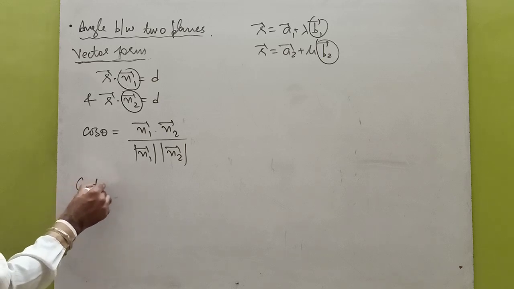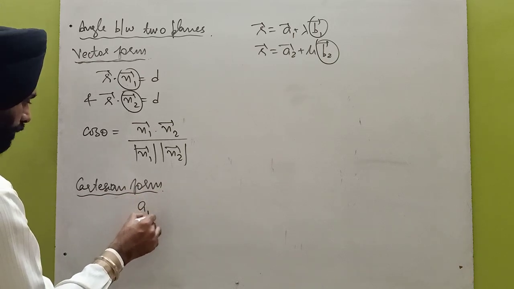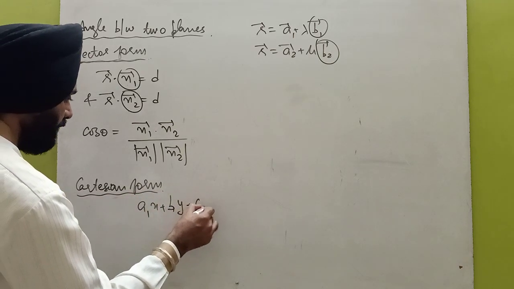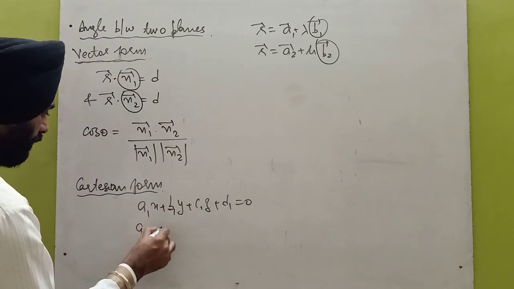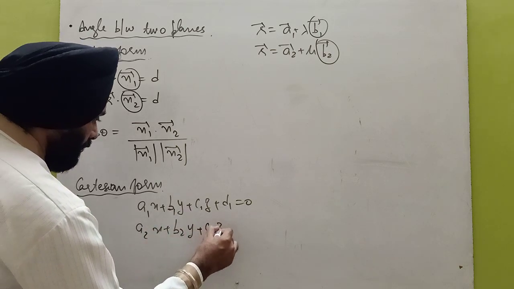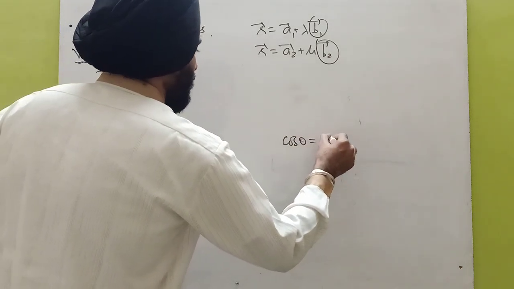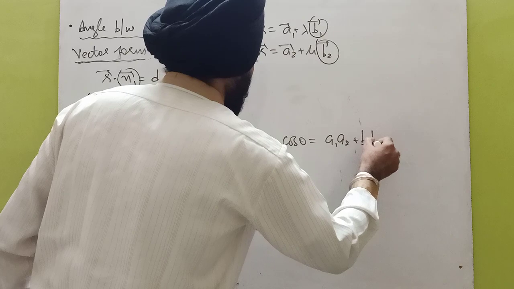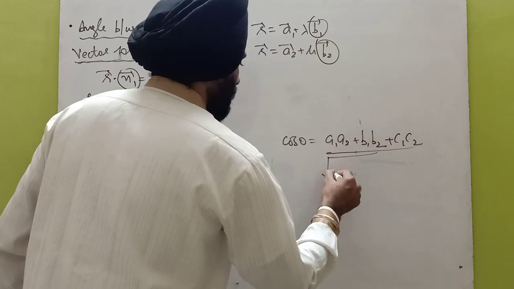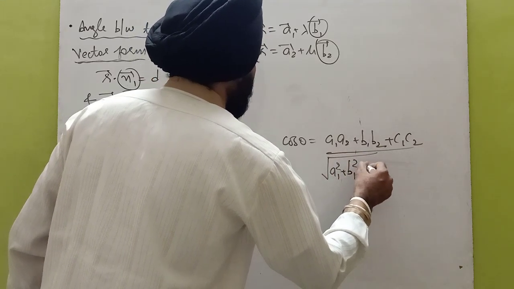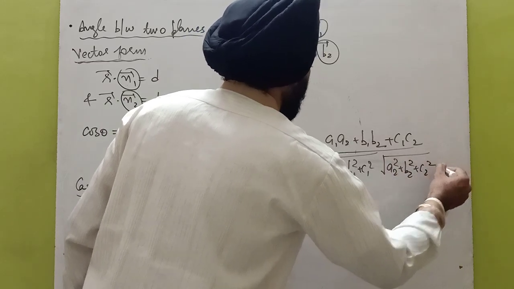Now in the Cartesian form, let us consider the equation of plane is a1x plus b1y plus c1z plus d1 equals 0. The second equation is a2x plus b2y plus c2z plus d2 equals 0. So the angle between two planes is cos theta is equal to a1a2 plus b1b2 plus c1c2 divided by under root of a1 square plus b1 square plus c1 square, times under root of a2 square plus b2 square plus c2 square.